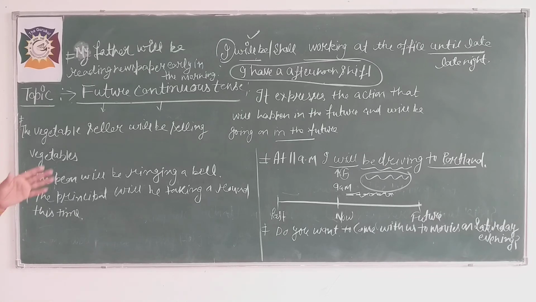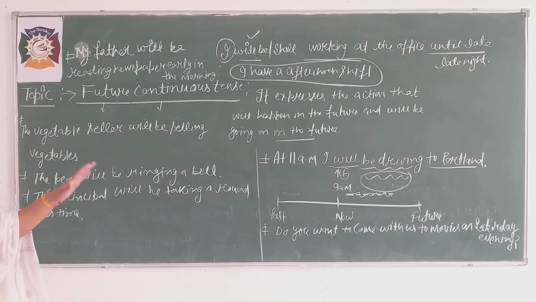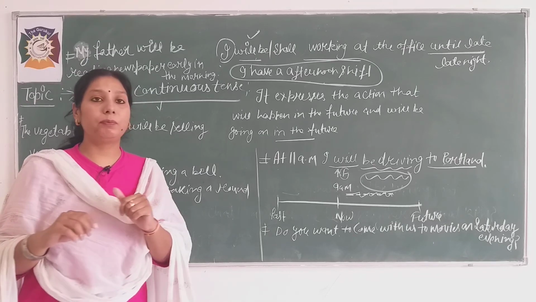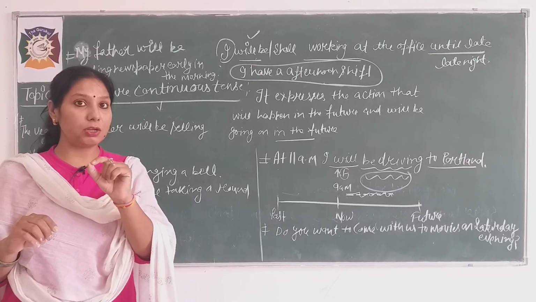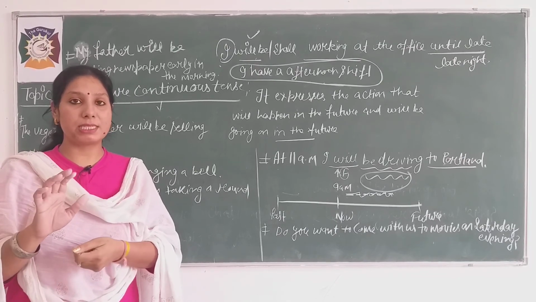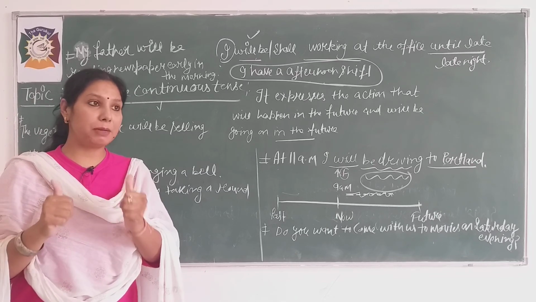Okay, these are the examples which show you that an action in the future is going on, that is not completed. Okay beta, now what you will do, you will practice tense at home. Whenever you come back, I will check your own examples also. Of each tense, 5 examples should be there in your notebook. Okay, all the best. Keep practicing at home.